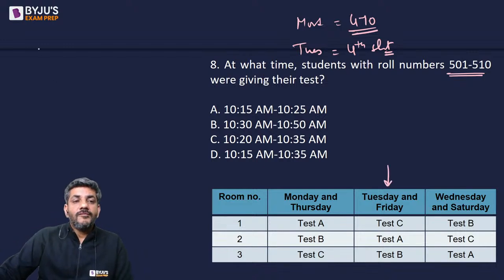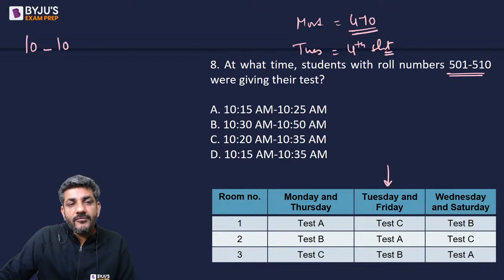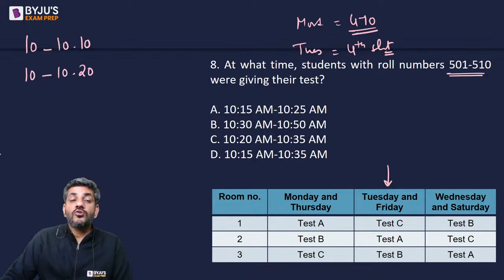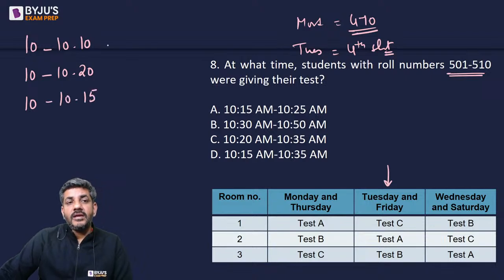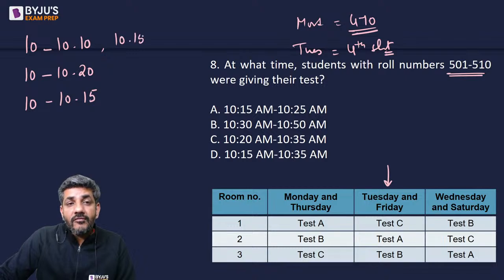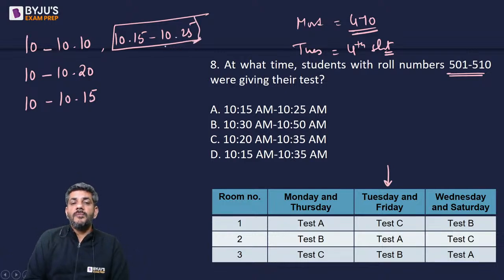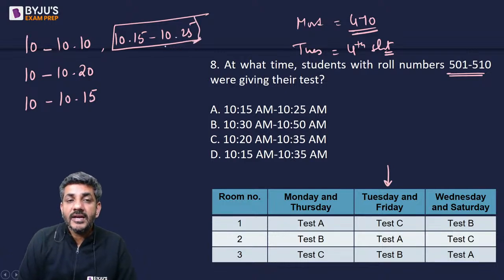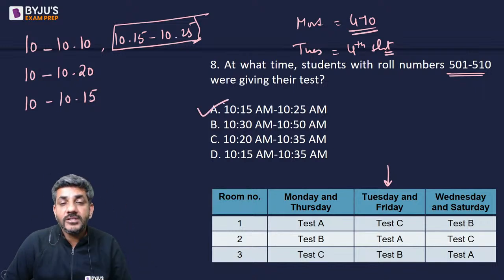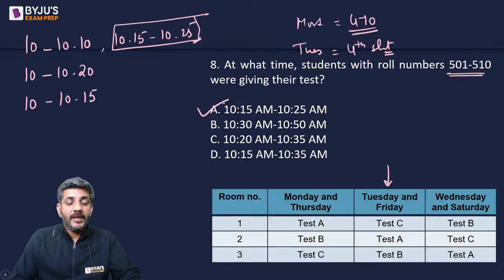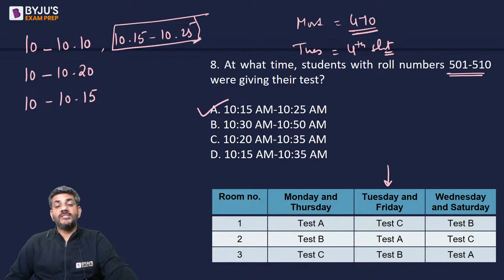This schedule. So first of all, the first 10 students would appear for the test at 10 to 10:10. The next 10 would appear from 10 to 10:20, that is room number 2. The next 10 would appear from 10 to 10:15, that is in room 3. And the next 10 would appear from 10:15 to 10:25. This is the fourth slot of students who would be appearing for this test, right? So the correct answer for this question is option A. 10:15 to 10:25 is the slot in which these students would be appearing. The correct answer is option A for question number 8.